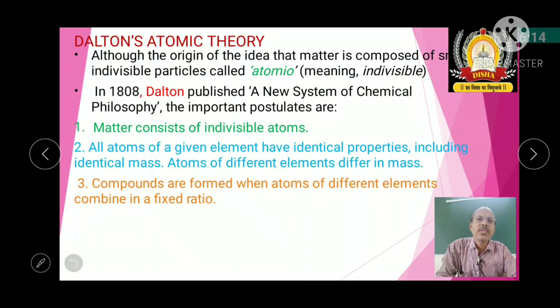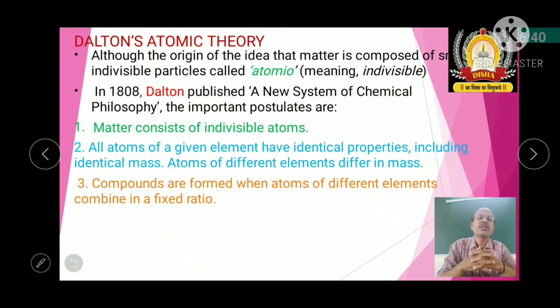Third postulate: compounds are formed when two or more atoms of different elements combine in a fixed ratio. That means whenever a compound is formed, the atoms combine in a fixed ratio. For example, you can see the law of definite proportions.